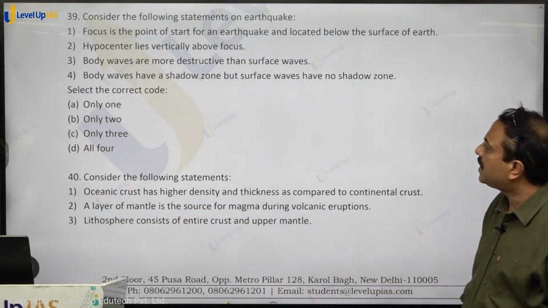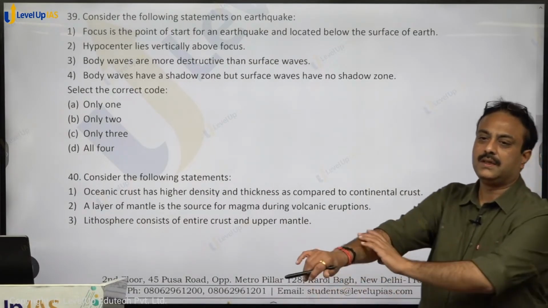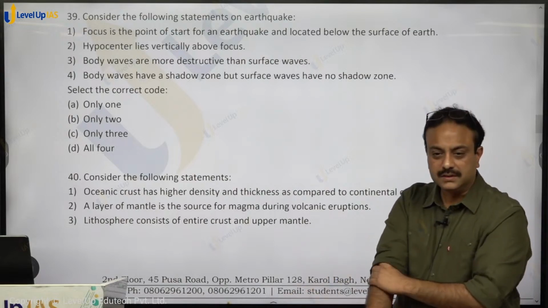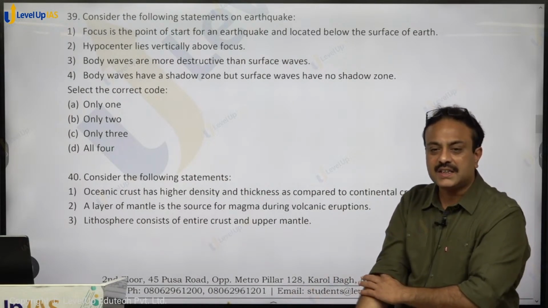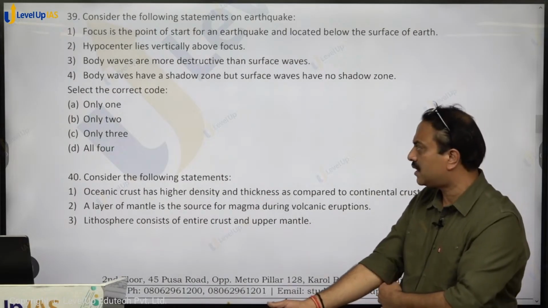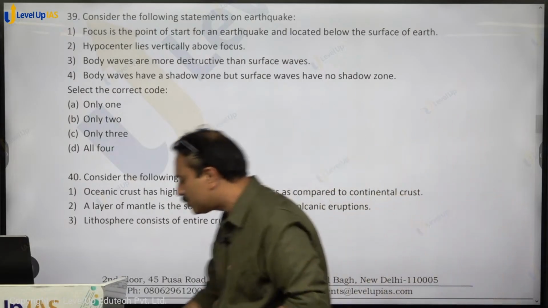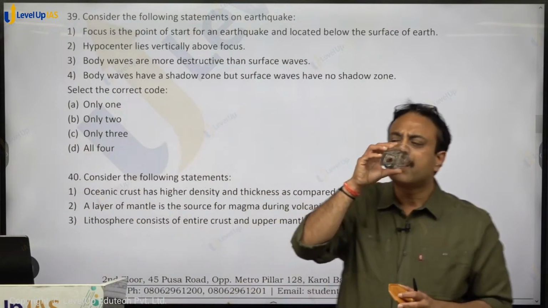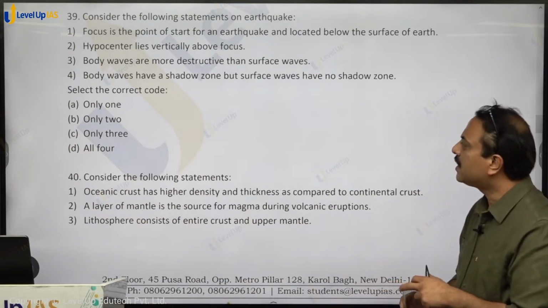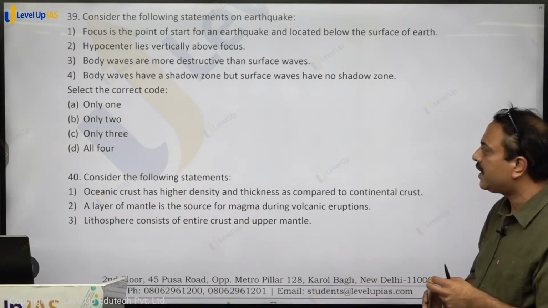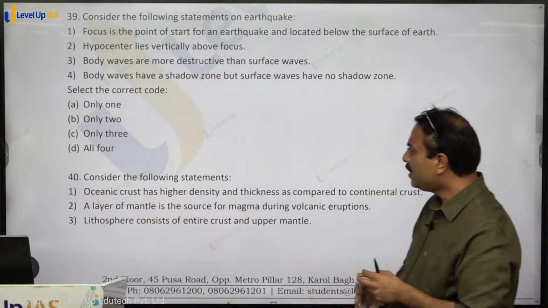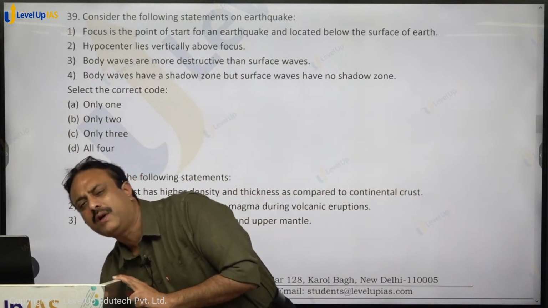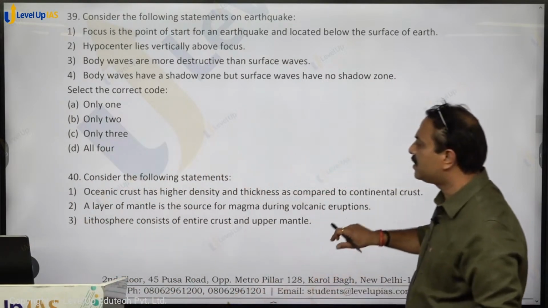Body waves are more destructive than surface waves. False or correct? Body waves are less destructive, surface waves are more destructive. Body waves have a shadow zone, but surface waves do not have a shadow zone. So it is a correct one. Statement 4 is correct, 1 is correct, 2 and 3 are wrong. So 2, option B, B for boy, only 2 shall be the right answer to this particular question.